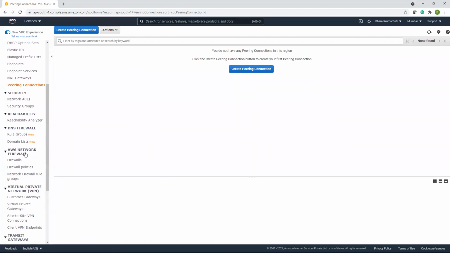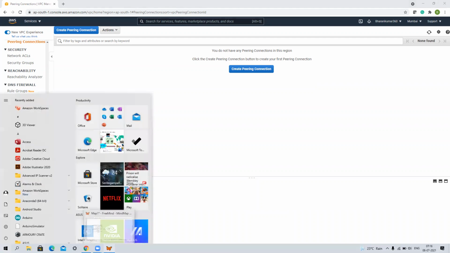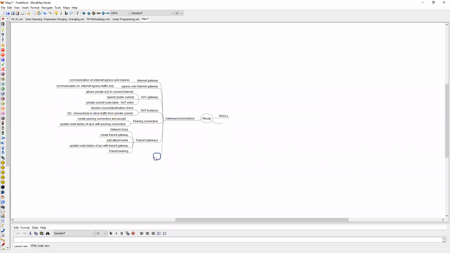And we have something called VPN, virtual private network. And we have a customer gateway here, and a virtual private gateway. We have one more gateway for VPN networks, that is the virtual private gateway. These are virtual private gateways for VPN networks.